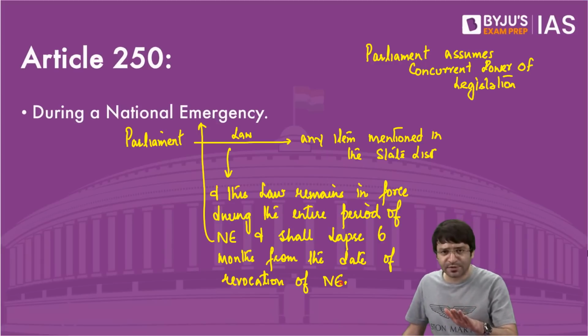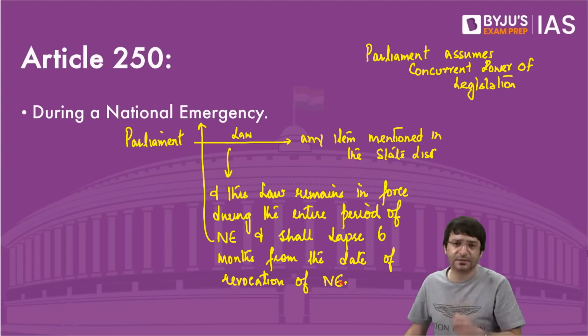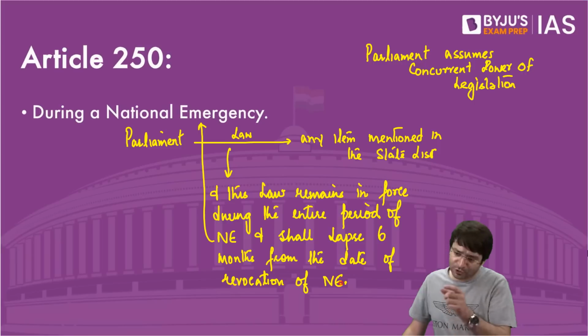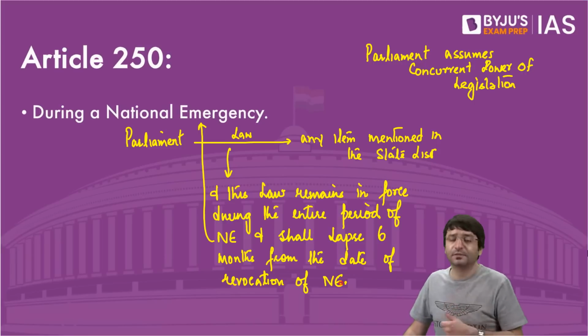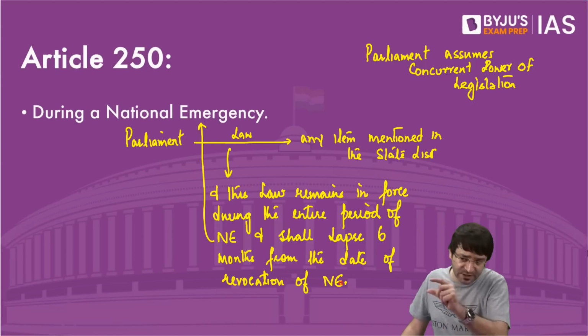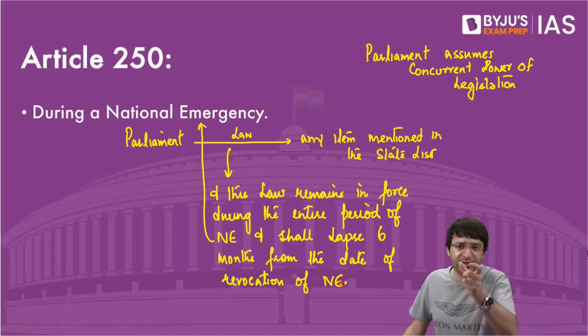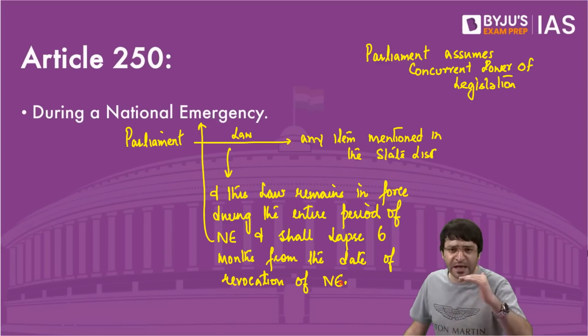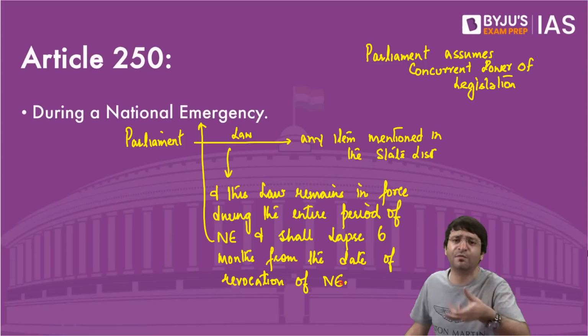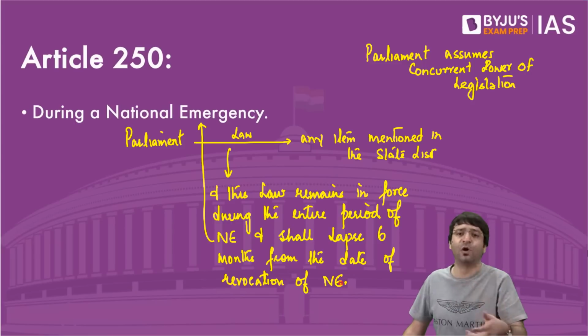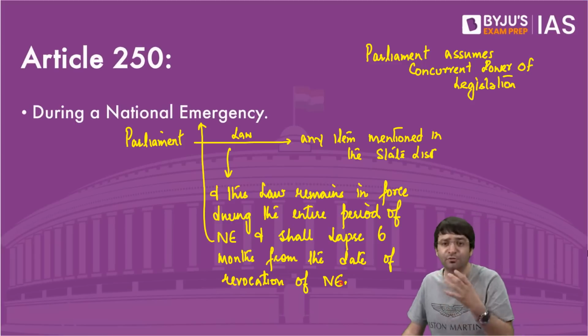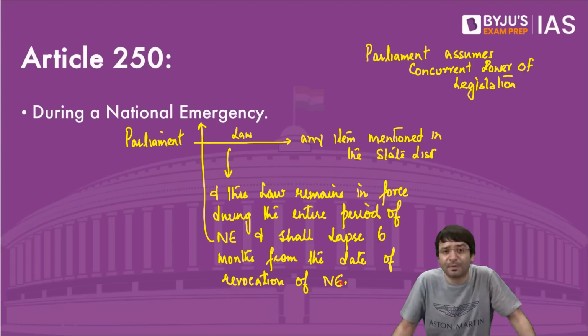During national emergency, state legislatures are present. Yes, we've discussed, during national emergency, it may not be possible to hold elections. During national emergency, the term of the Legislative Assembly can be increased by a year. Yes, it can be increased by another year, another year, another year. What is the upper limit of national emergency? We don't know. Why? Because we never know till what time war will continue, external aggression will continue, armed rebellion will continue. There is no upper limit to national emergency.